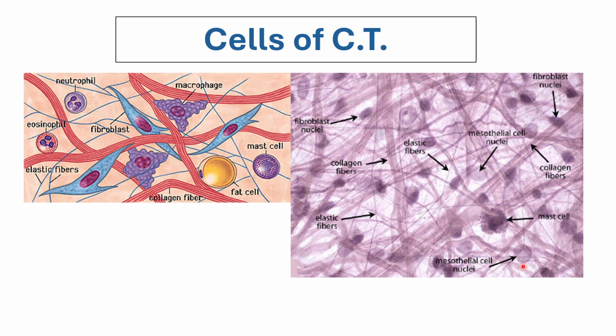For the cells of connective tissue, as we have said earlier, the majority of them would be your fibroblasts, which are actually the ones producing the fibers. The fibroblasts are usually spindle shaped, or fusiform shape. Their nuclei will manifest as flattened, depending on the type of fibers that it is producing, but usually it's flattened or very spindle shaped.